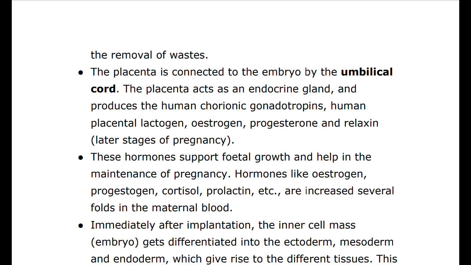In addition, during pregnancy, the levels of other hormones like estrogen, progesterone, cortisol, prolactin, thyroxine, etc. are increased several folds in the maternal blood. Increased production of these hormones is essential for supporting the fetal growth, metabolic changes in the mother and the maintenance of pregnancy.